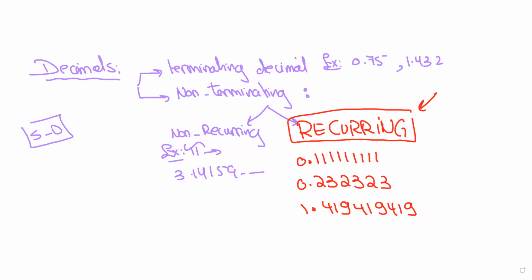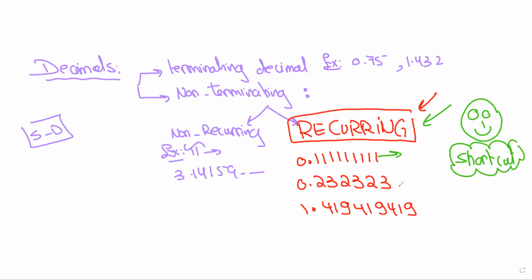So, what is the objective of this slide? The objective of this slide is to know what is meant by a recurring decimal and to know the shortcut of writing these recurring decimals. There is a shortcut for writing these decimals, and this shortcut is, for example, the 1 is repeated. So you only write the digit that is repeated and you put a dot on top of it. Now, in the American system and in the national system, they put a bar or a dash. But in the British system, they use a dot.